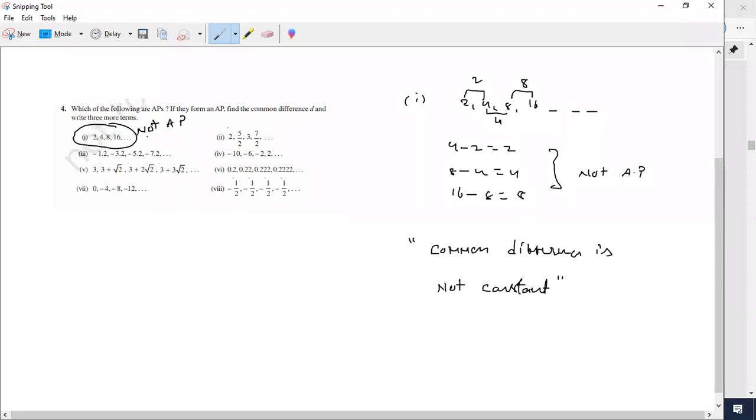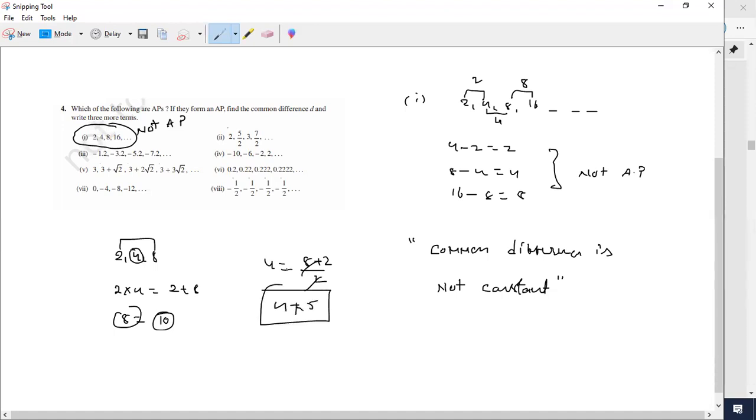What is another way of explaining the AP or not? Suppose I am taking 2, 4, 8. 2 times 4 is equal to 2 plus 8? This is 8, this is 10. So not in AP. Twice the middle number should be equal to the sum of the first and last, or 4 should be equal to (8 plus 2) by 2, the average of the first and last. That is 5 coming, and 4 is not equal to 5. So this is also one more way of explaining whether it is in AP or not. But as of now, take the difference of two successive numbers.